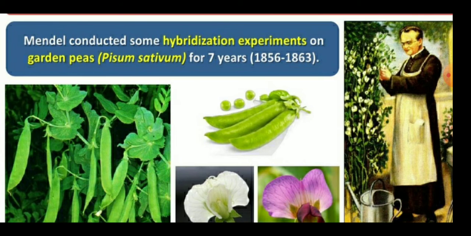Children, we know the father of genetics is Gregor John Mendel. Gregor John Mendel is the father of genetics. Mendel conducted some hybridization experiments on the garden pea plant, and the botanical name of the garden pea is Pisum sativum. He did the hybridization experiments for 7 years, from 1856 to 1863.